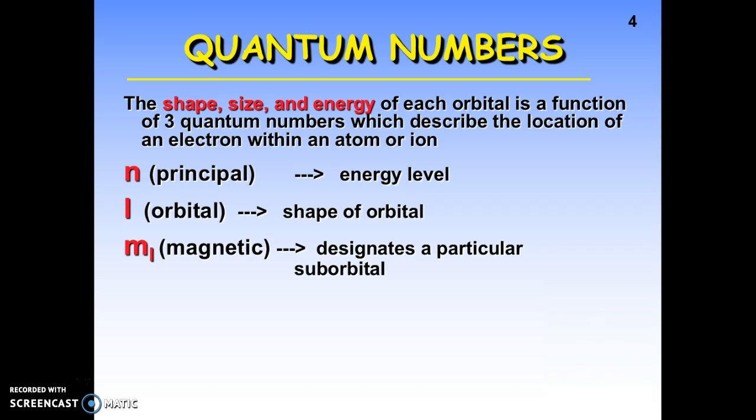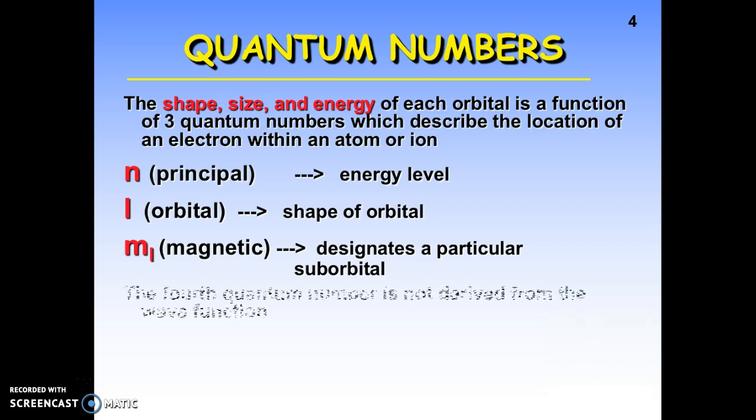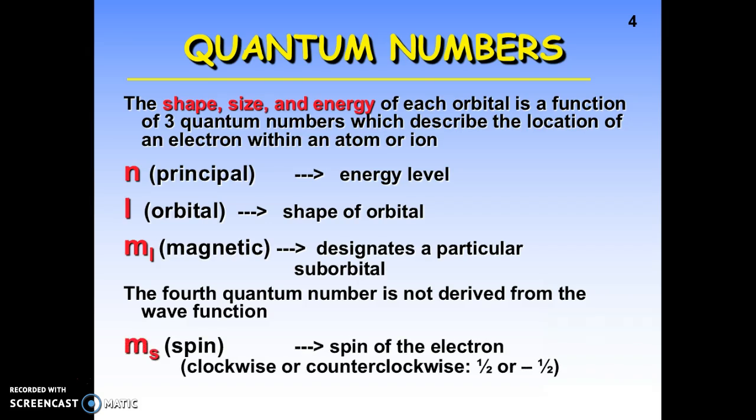And finally, it designates a particular way in space that it's arranged. So the suborbital is talking about the arrangement in space that it has. Now, there's a fourth one that was not derived by the wave function. The fourth one not derived by the wave function was defined by Pauli a little bit later on, because Pauli said some things that we'll talk about in just a minute, and that is called the spin.